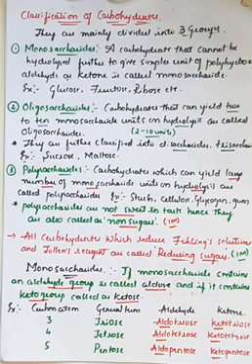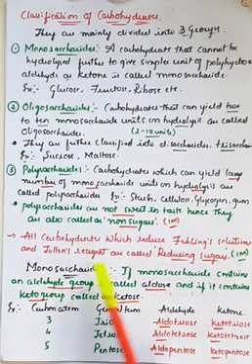Along with that, there is one more definition: what are reducing sugars? What is the meaning of reducing sugars? All carbohydrates which reduce Fehling's solution and Tollens' reagent are generally considered reducing sugars, right? So already we know what is Fehling's solution and what is Tollens' reagent. You have already learned this in your functional group analysis, in qualitative and quantitative analysis in labs, right? So all carbohydrates which reduce, there are two types of Fehling's solution.